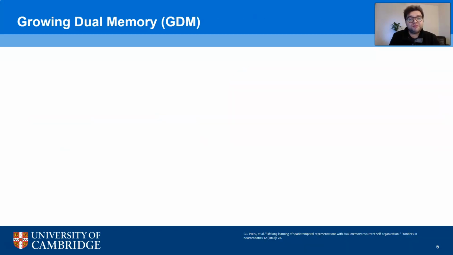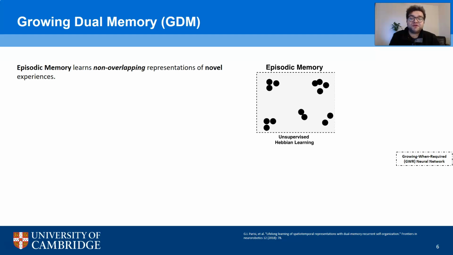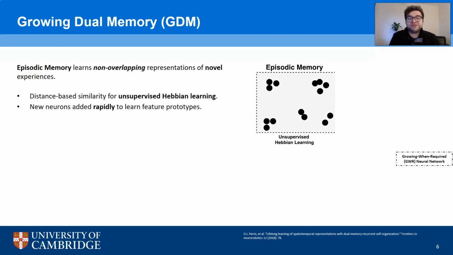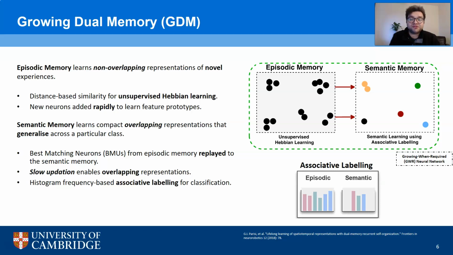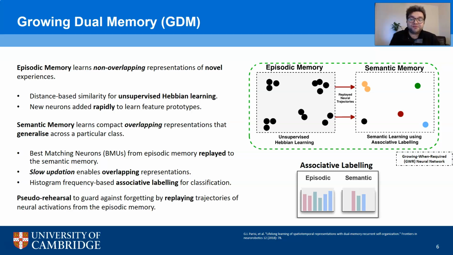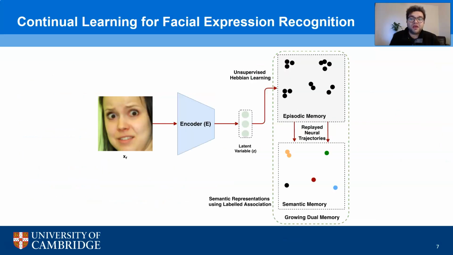We employ the growing dual memory, where the episodic memory is responsible for learning novel data encountered by the model. Its fast learning rate allows for rapid addition of neurons to represent feature prototypes. The semantic memory receives winner neurons from the episodic memory to learn overlapping representations. A histogram-based associative labeling scheme is used for classification, and new neurons are added only if current neurons cannot classify input samples. Optionally, at the end of each episode, neural activation trajectories from the episodic memory are replayed to both the memories to mitigate forgetting. For our implementation, encoded input samples are prototyped by the episodic memory and later replayed to the semantic memory.